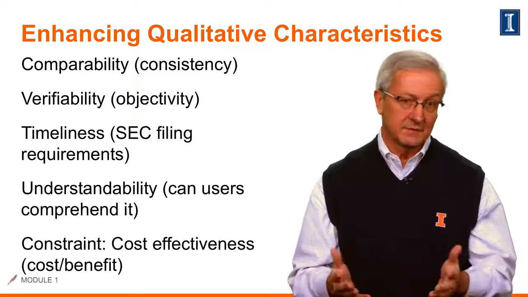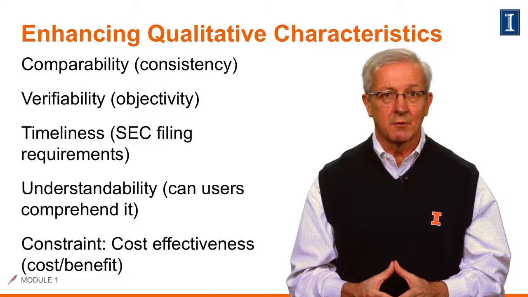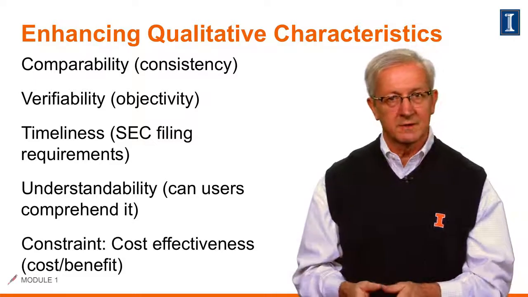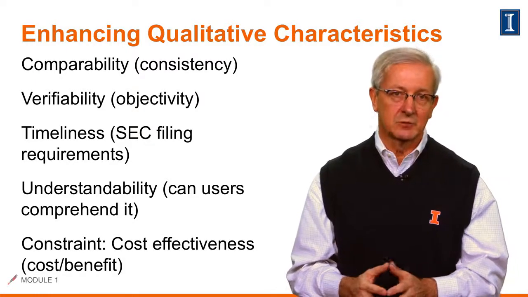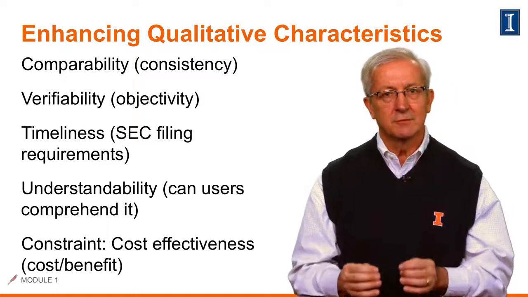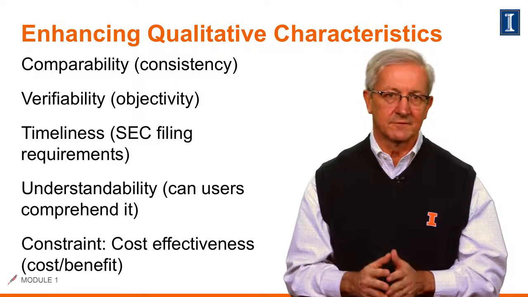Next, we have timeliness. The SEC, or Securities and Exchange Commission, that we talked about, requires quarterly as well as annual reports. Those are called 10-Qs on a quarterly basis and a 10-K for an annual report. And lastly, we have understandability. Are the users able to understand the information in our financial statements?